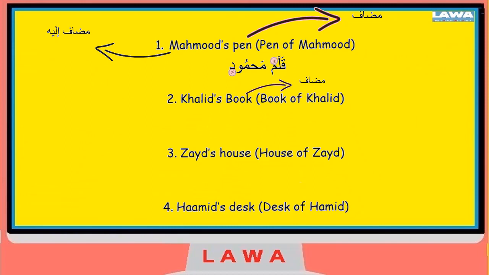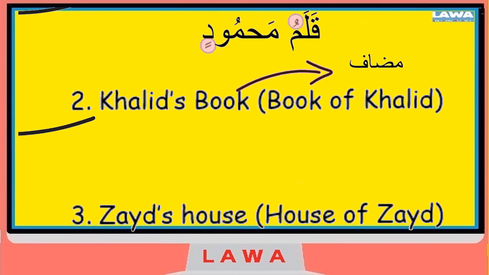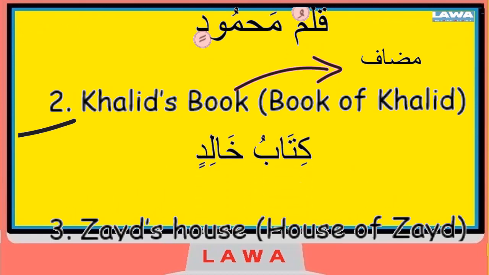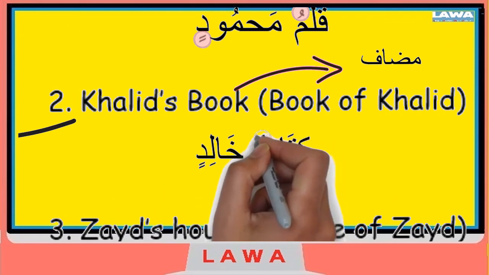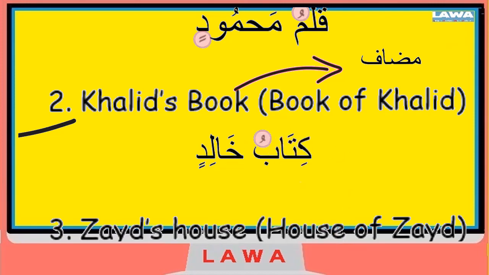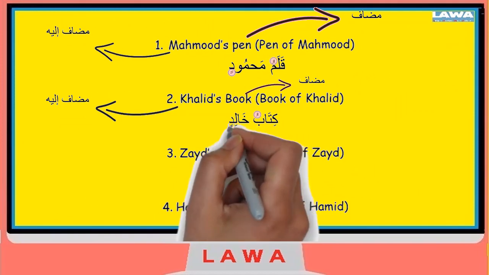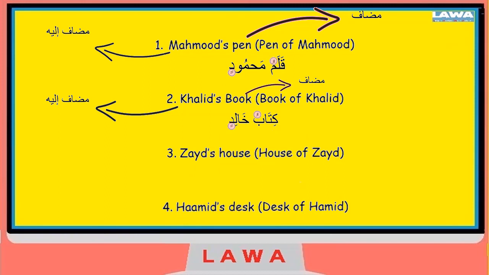Let's look at the second example, Khalid's book. In this example, we know that the book is the mudaf. So we translate book into Arabic, kitab, and we know Khalid is Khalid. So the mudaf gets a dhamma, so it becomes kitabu, and Khalid gets two kasra, kitabu Khalidin.